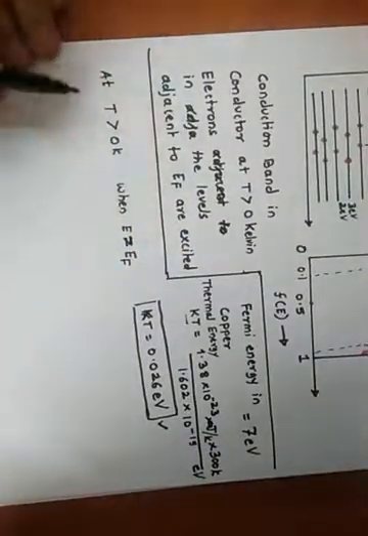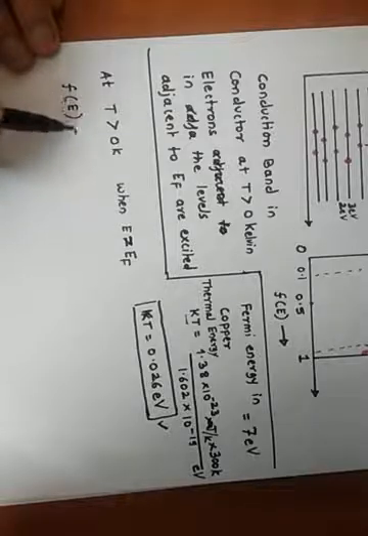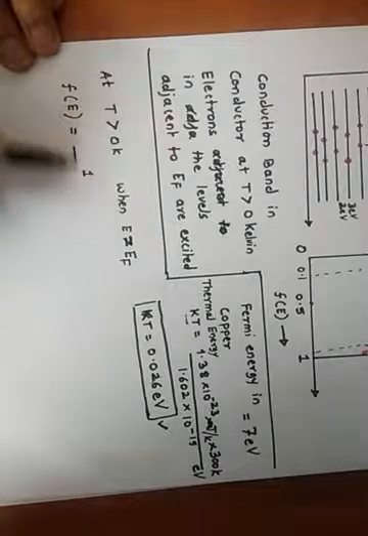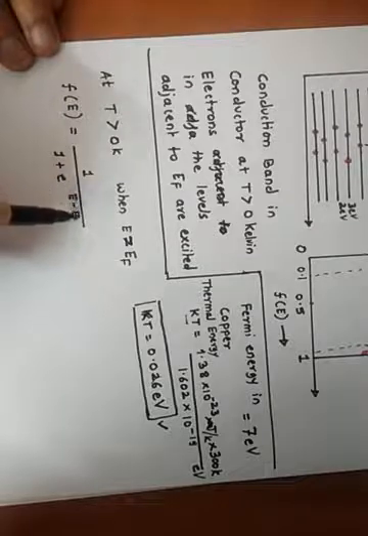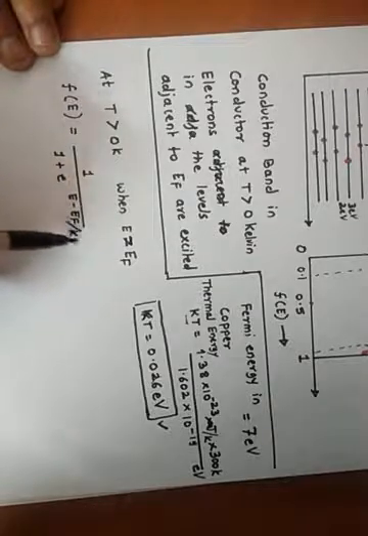The Fermi-Dirac distribution function is F of E equal to 1 upon 1 plus e raised to power (E minus EF) by KT.